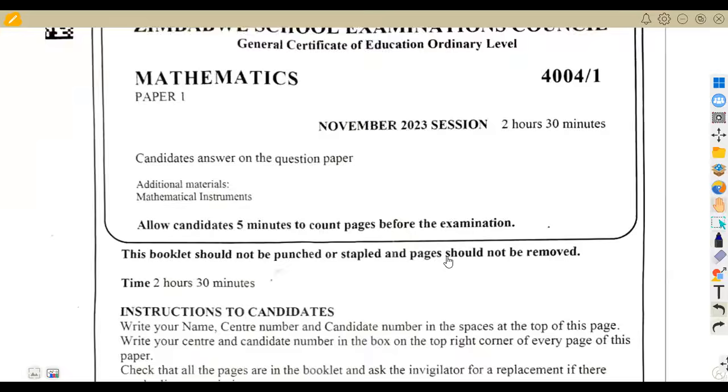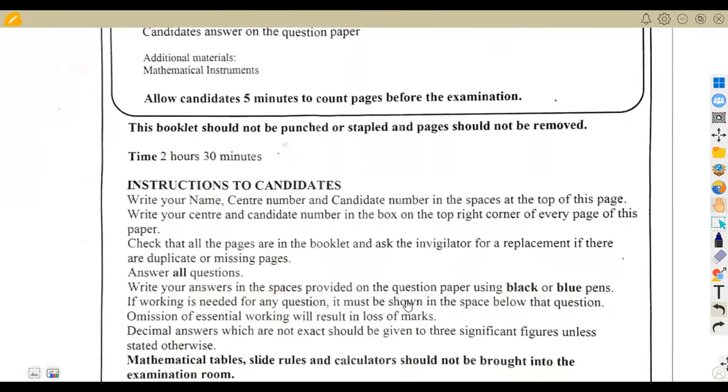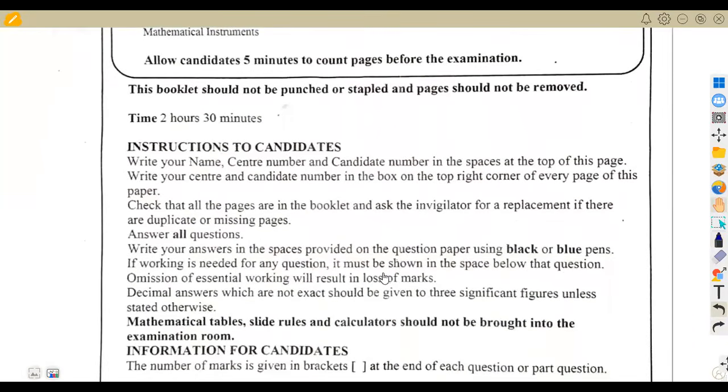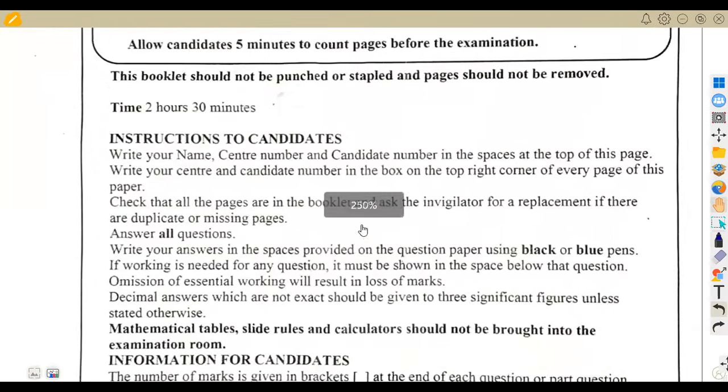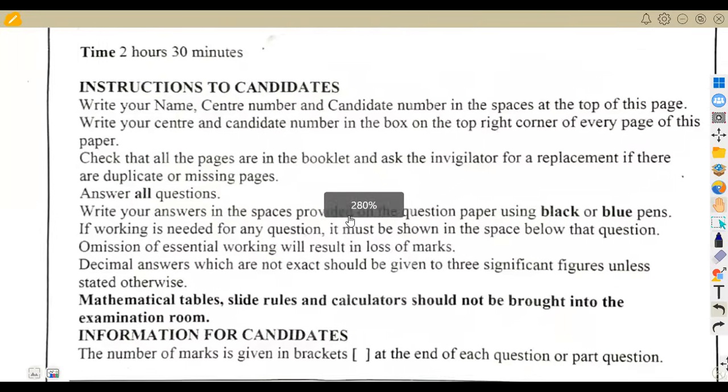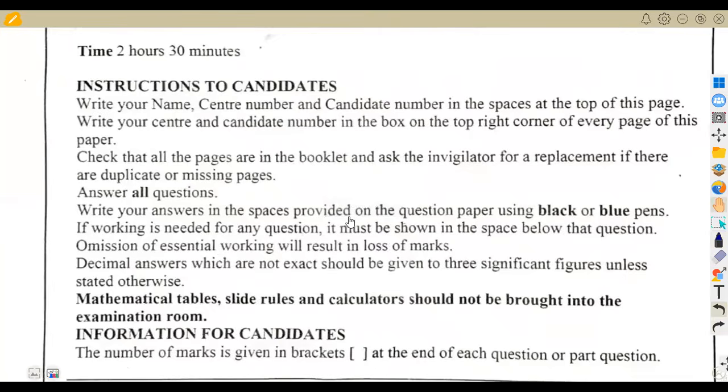Guys, to be honest, if we check throughout our question papers, we'll see that this was just a repetition. I have not seen any new question. It was one of the easiest papers that we can consider in the history of our ZIMSEC department.